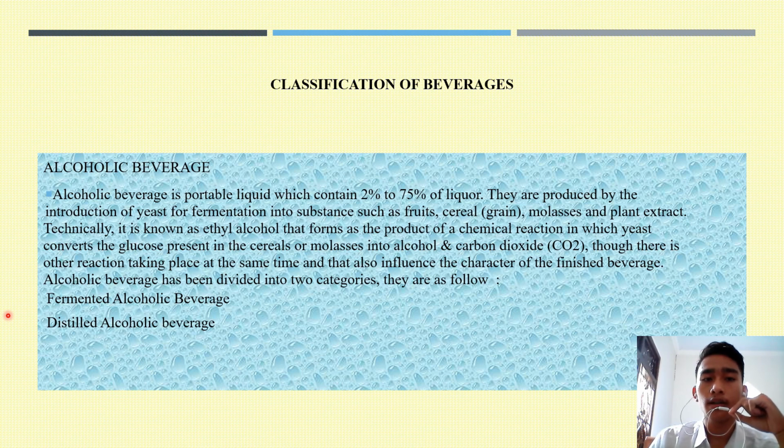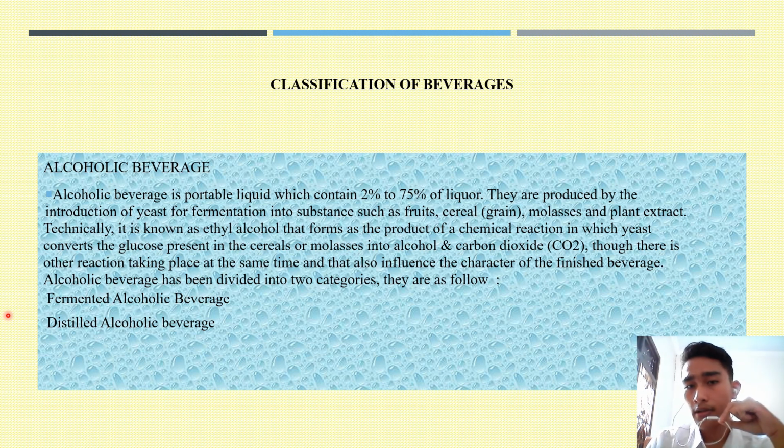Technically, it is known as ethyl alcohol that forms as the product of a chemical reaction in which yeast converts the glucose present in the cereal or molasses into alcohol and carbon dioxide. Though there are other reactions taking place at the same time that also influence the character of the finished beverage. Alcoholic beverage has been divided into two categories. They are as follows: fermented alcoholic beverage and distilled alcoholic beverage.